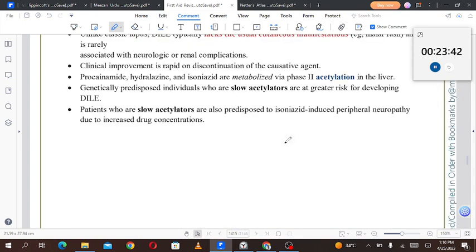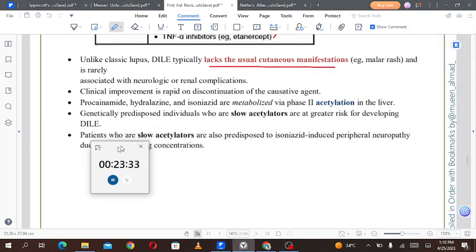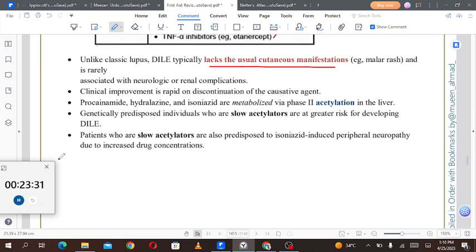Unlike classic lupus, drug-induced lupus erythematosus typically lacks the usual cutaneous manifestations. That is very important, because whenever I think of lupus, the only thing that comes to mind is the malar rash. But in drug-induced lupus erythematosus, the malar rash is absent, and it is rarely associated with neurologic or renal complications. Clinical improvement is rapid on discontinuation of the causative agents.